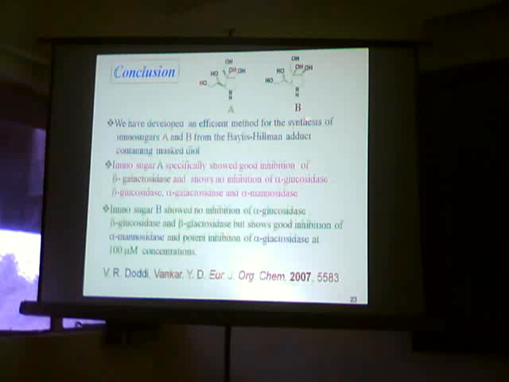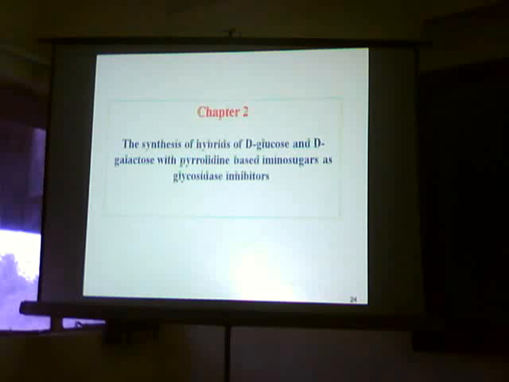Conclusions of my first chapter. We have developed an efficient method for the synthesis of iminosugar A and B from Baylis-Hillman adducts containing masked diol. Iminosugar A specifically showed good inhibition against beta galactosidase, and iminosugar B showed no inhibition against alpha glucosidase, beta glucosidase, and beta galactosidase, but it showed good inhibition of alpha mannosidase and potent inhibition of alpha galactosidase at 100 micromolar concentration.